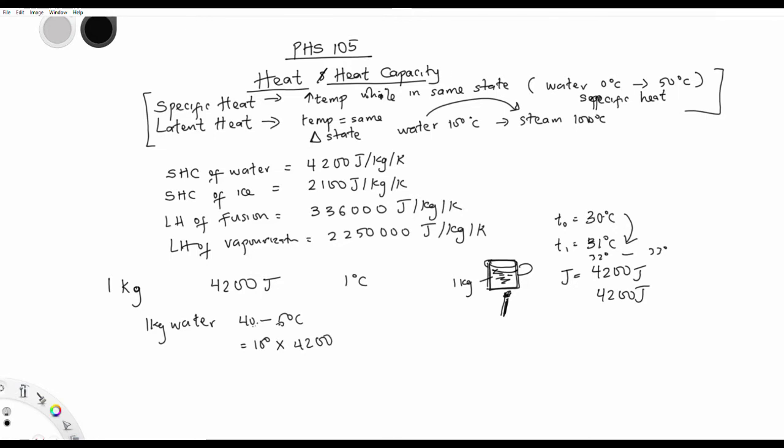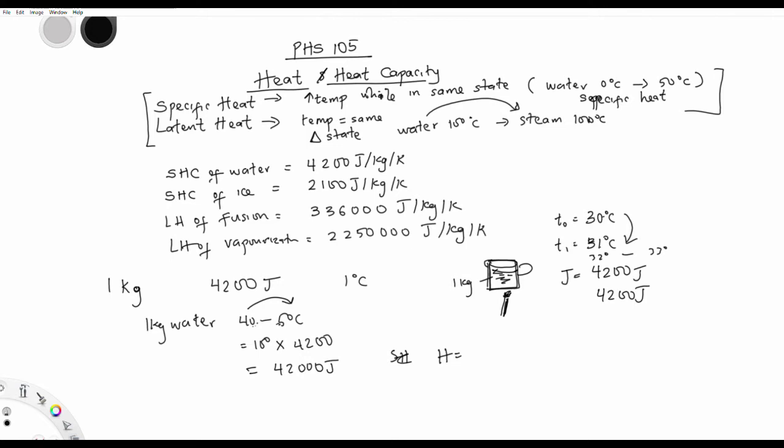So that means it took this energy for 1 kg of water to move from 40 degrees Celsius to 50. You understand that, isn't it? Okay. So the formula is coming to play here. And what is the formula? The formula to calculate the heat energy required for any body. It's not even water this time around.